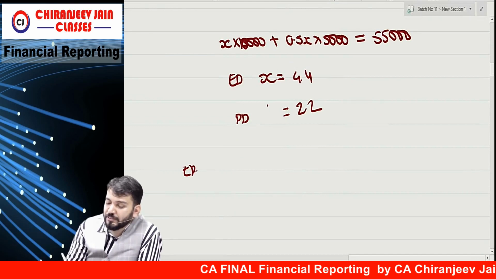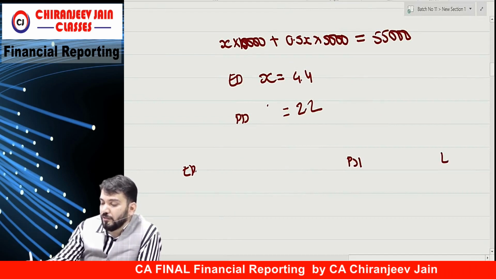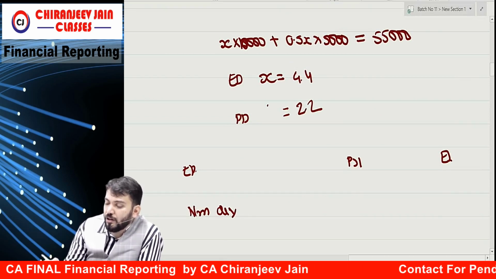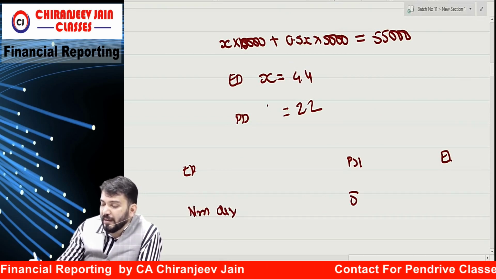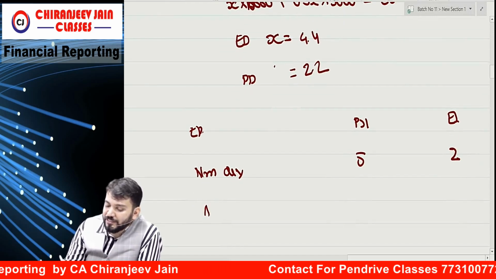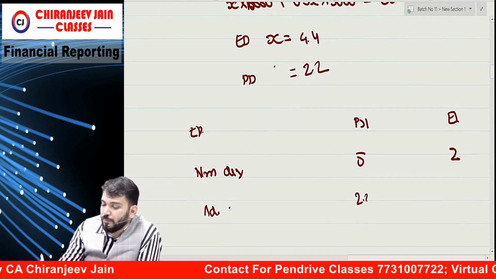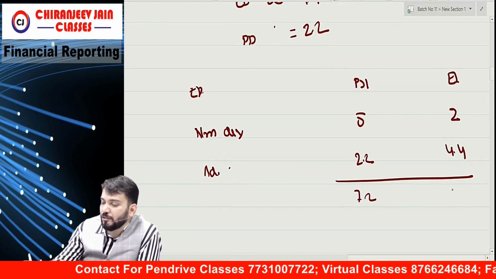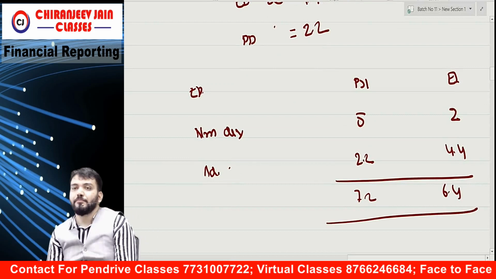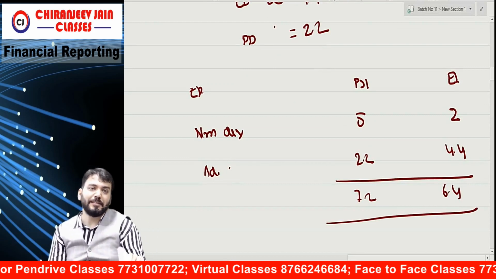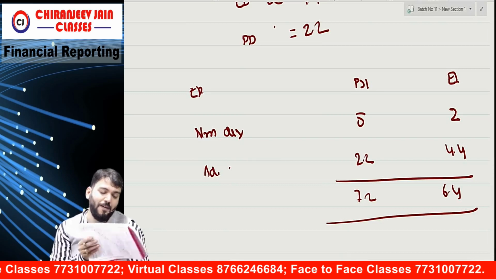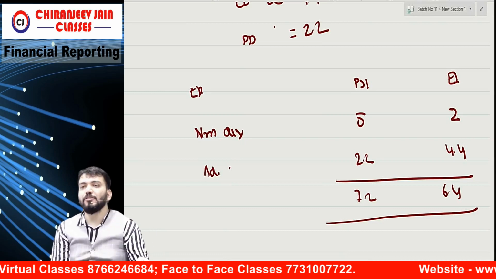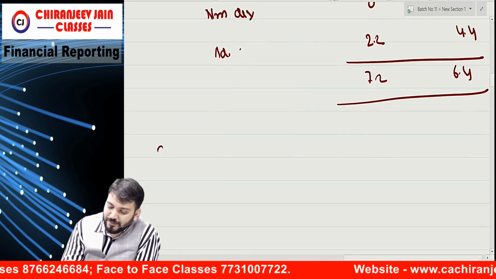Therefore, what will be the EPS for preference shares and for equity shares? The normal dividend they are getting is 5 and 2, and the additional dividend they are getting is 2.2 and 4.4. So the EPS is 7.2 for preference and 6.4 for equity. And this one question I am expecting. Then, coming to question number 93, this also I am expecting.